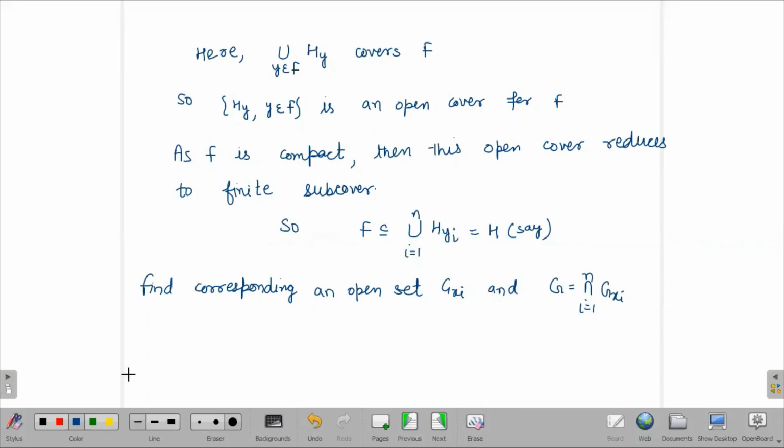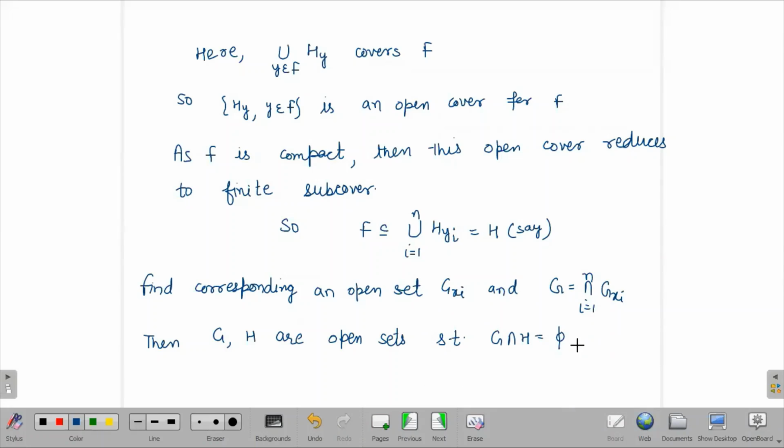Okay, so now G and H are open sets such that G intersection with H is equal to empty. So what we have taken, because every yi is distinct from every xi here, because xi are the points of F complement and yi are the points of F here. So if you are taking open sets which are containing yi and xi, then they will be disjoint only.